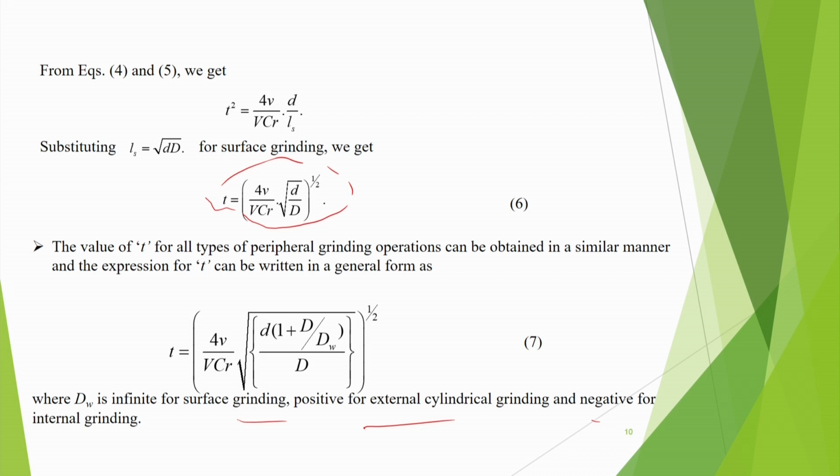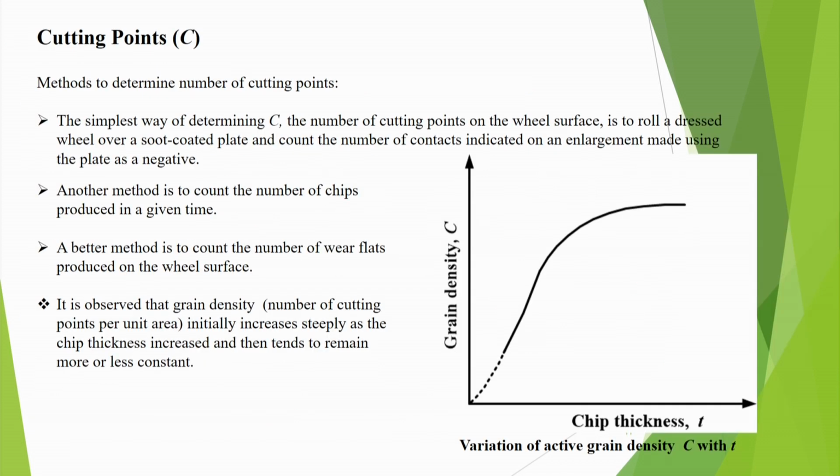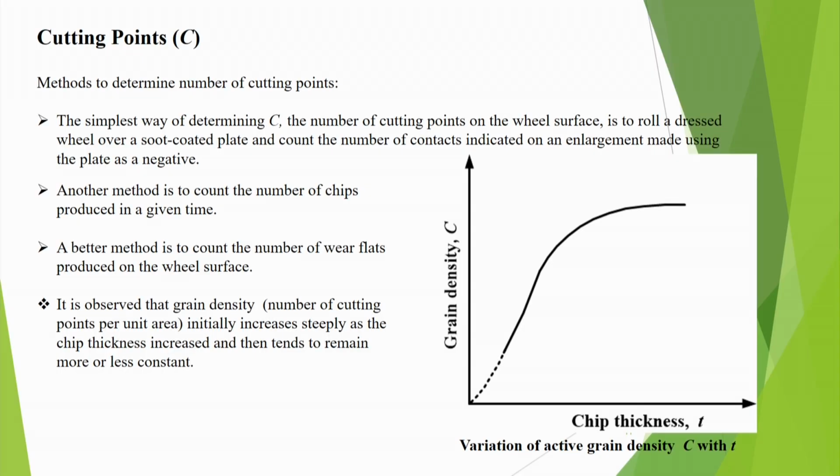Now we have these cutting points C. How do we obtain C, the number of active grains per unit area? Methods to determine the number of active grains per unit area: the simplest way of determining C, the number of cutting points on the wheel surface, is to roll a dressed wheel. That means we have done the dressing operation, sharpened that wheel with a diamond dresser, and then we take a soot coated plate, what we call kajal in Hindi.